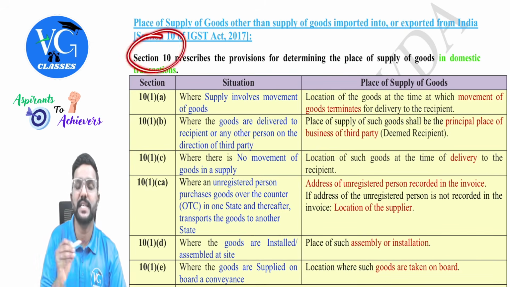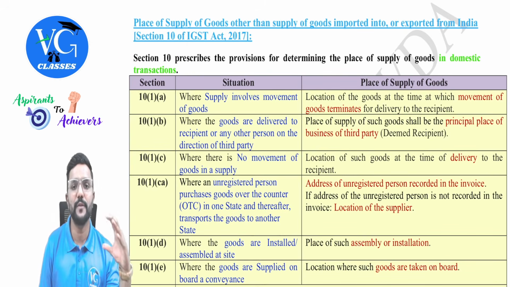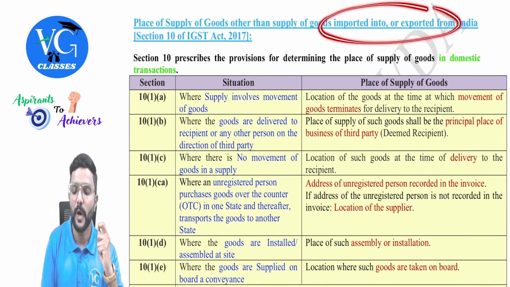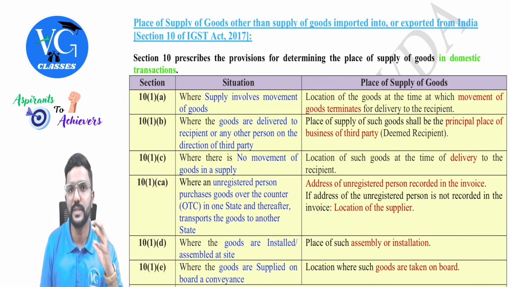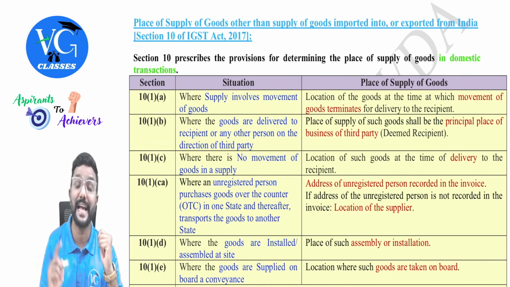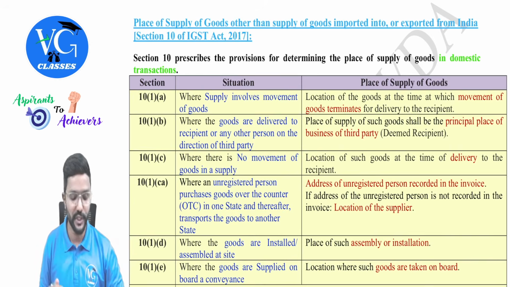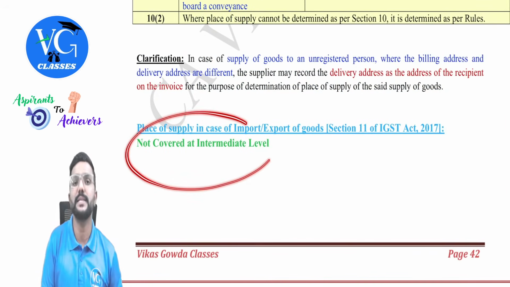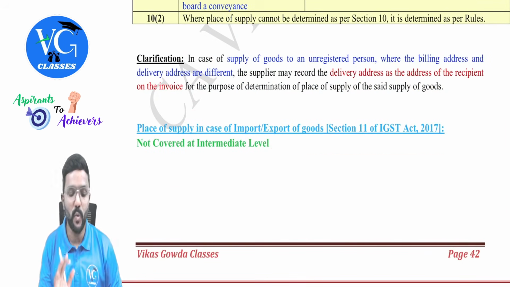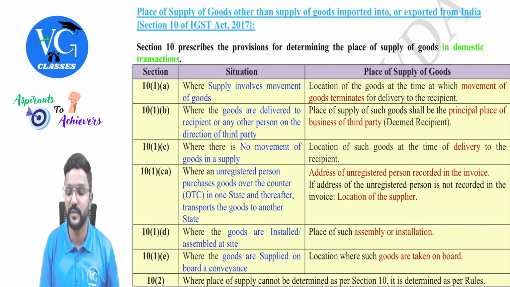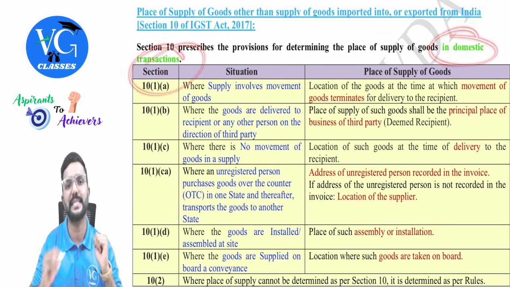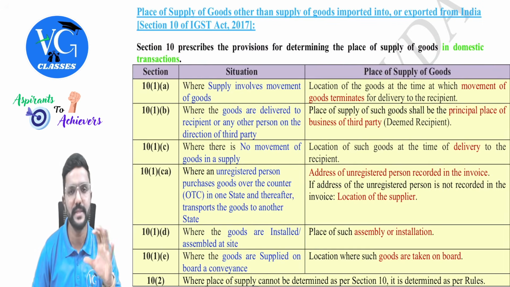Now first we'll learn section 10, which talks about the place of supply of goods other than supply of goods imported into or exported from India. If goods are imported or exported, then the place of supply for that goods will be decided as per section 11. And section 11 is not a part of your syllabus, guys. So whatever we are deciding the place of supply is with respect to domestic transactions. In simple, other than import and export.